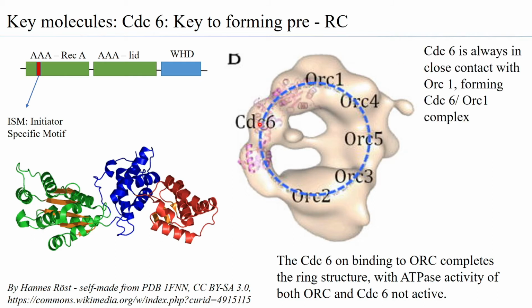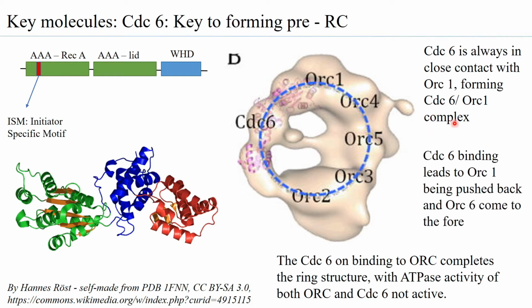CDC6 is always bound to ORC1. So it is in close contact with ORC1, and many times it is therefore known as the CDC6-ORC1 complex. CDC6 binding leads to ORC1 being pushed back and ORC6 coming up front, which means that ORC6 being brought structurally to the fore and ORC1 being pushed down has an implication in the formation of the pre-replication complex.